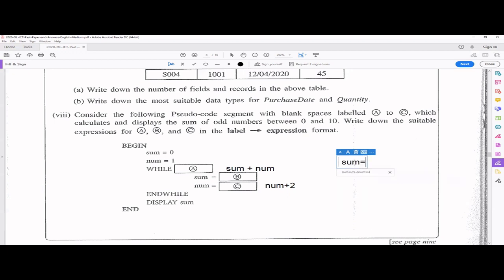Sum is earlier 1 and num is actually 3. So 1 plus 3 is 4. Now your sum has changed to 4, right? And your num is now going to be 3 plus 2. That means it's going to become 5. You go up, you check something, and you come here, right? And sum is now 4 plus 5. That means 9.